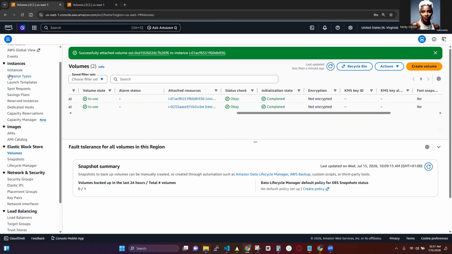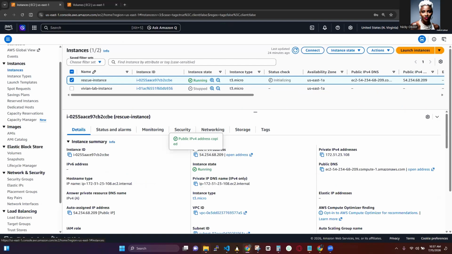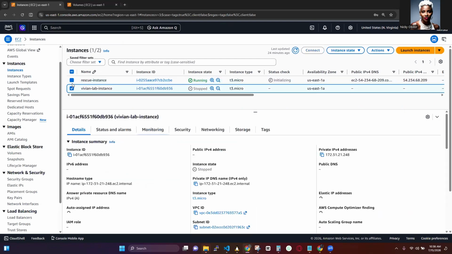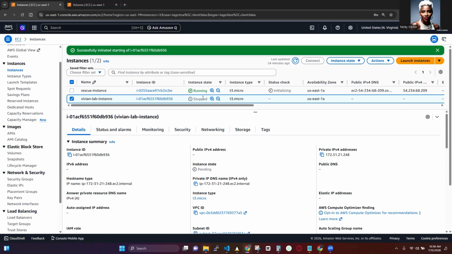It's now in use. We go back to our instances, and we are simply going to start the instance that we stopped. So go here, instance state, and then we start it up, and wait for it to move from pending to running.